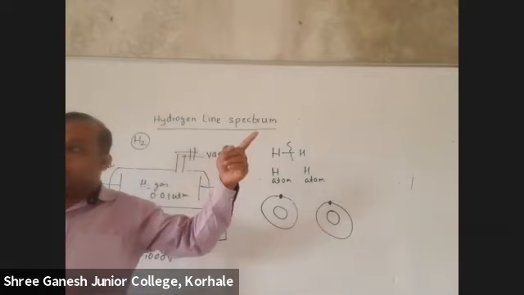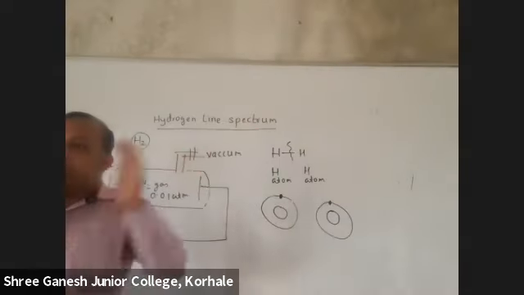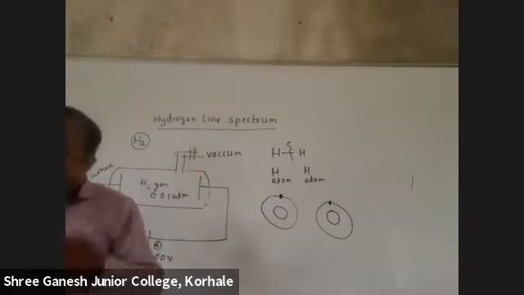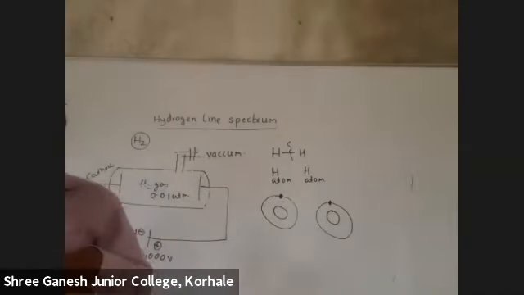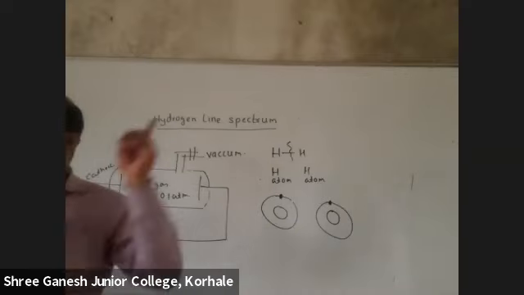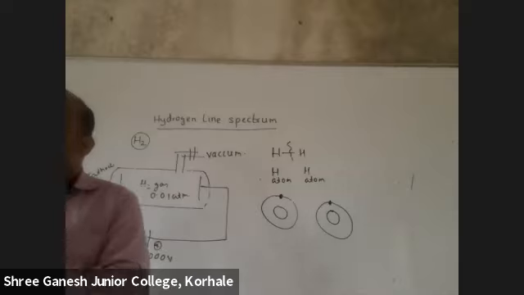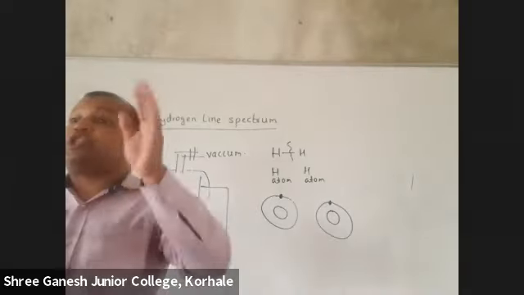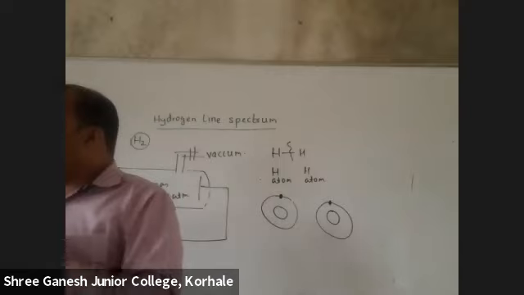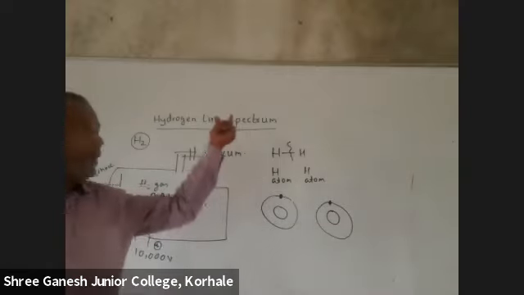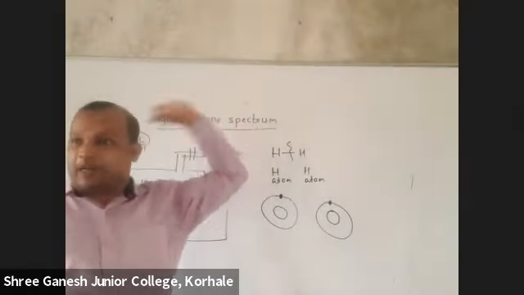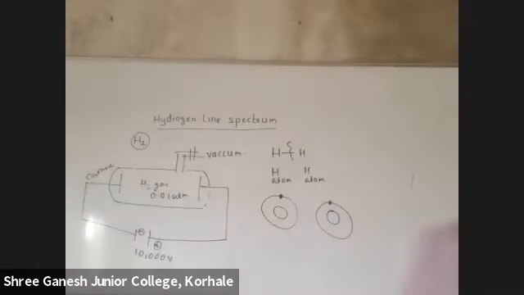But you know, when they move from the inner shell to the outer shell, they become unstable. Energy will increase, but they will try to return back by giving out energy. That is nothing but spectrum. Got it? Now what these scientists did was arrange this spectrum in a systematic order, and then they named it hydrogen line spectrum. Got it? Okay.